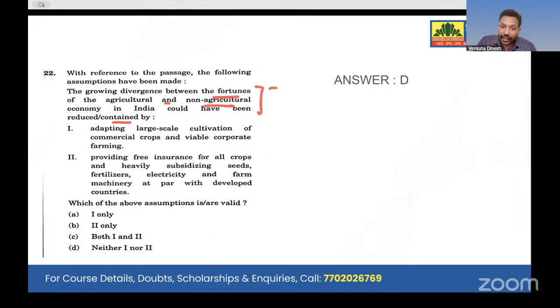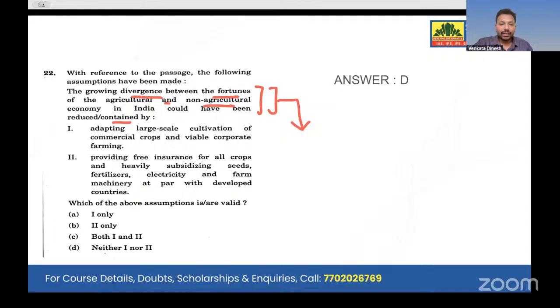He is giving you an extra inference, and from this inference you have to make a solution. In the past passage, he just gave the question and asked what you infer. But here he is talking about the divergence between the fortunes of the agricultural and non-agricultural economy, right? What might have been done?